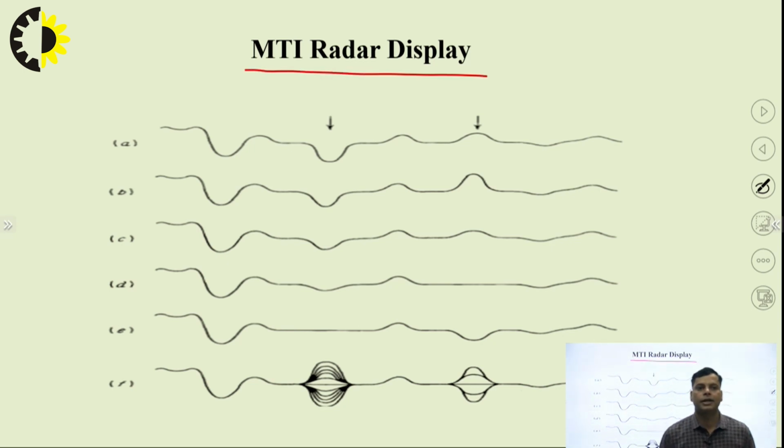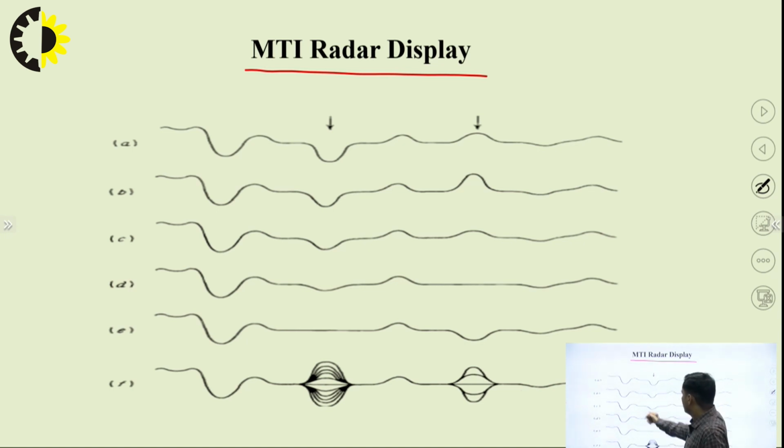So with this MTI radar display, how can we identify whether the target is fixed or moving? For that, we are using this curve. Here, A to F, the signal plots you can see on the display.